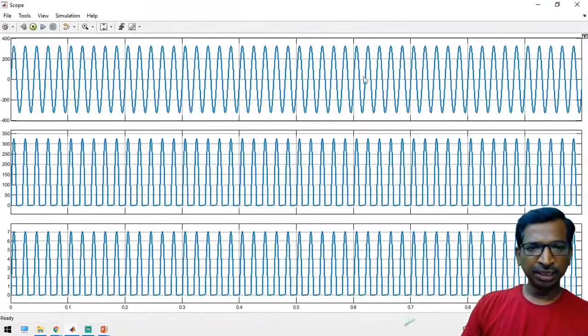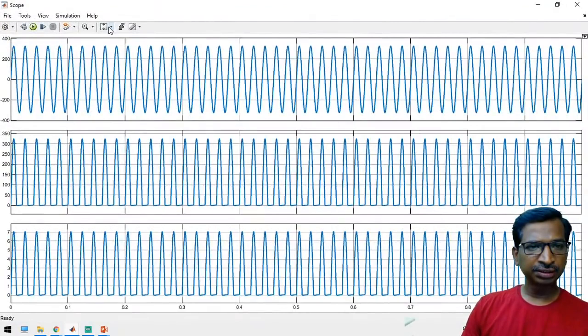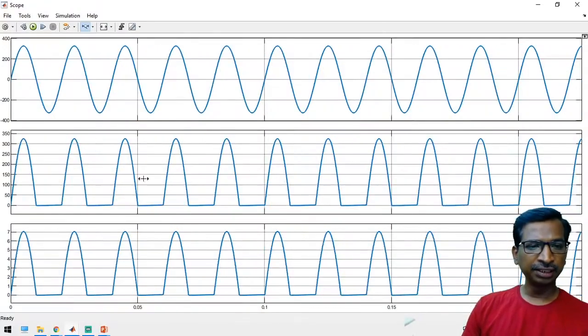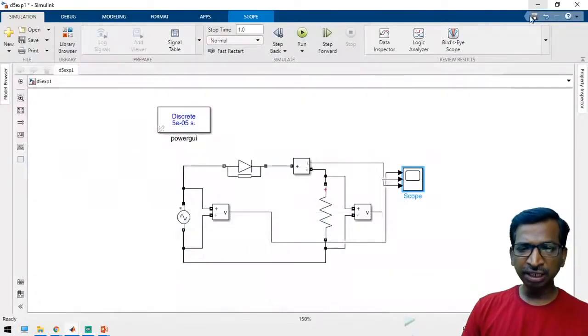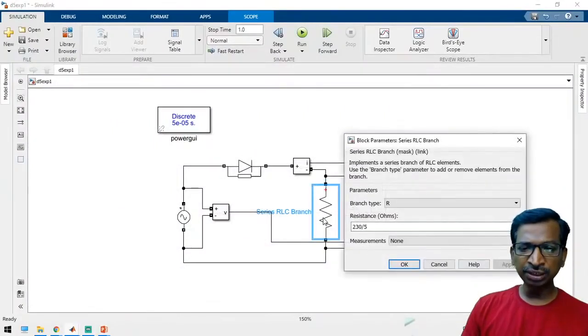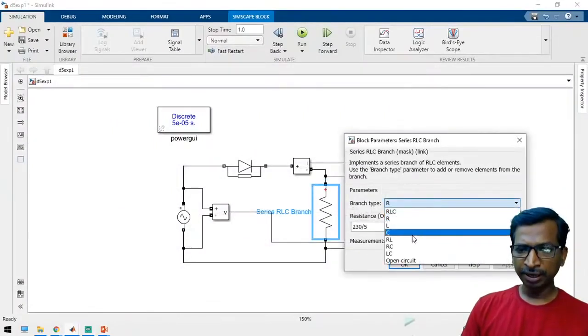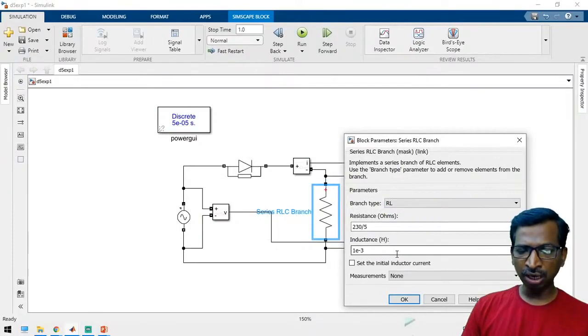See here, we have applied the input voltage. The input is AC voltage, the output is DC. See here the output maximum is 325 volts, which is the peak voltage. And we have applied a resistive load. Again, we can use an inductive load also. Generally for this type of application we can use an RL load also, right? In that case you have to use an RL load.